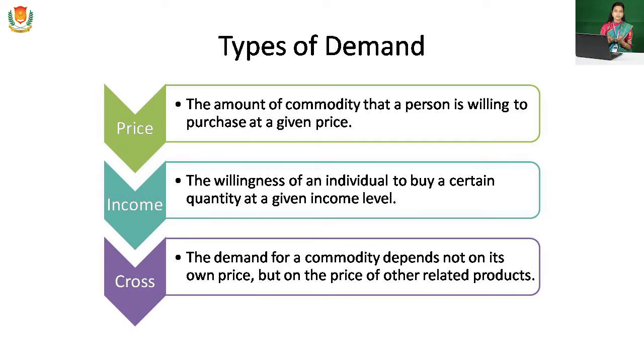We always use both products together. So if the price of petrol rises, what is the impact on the sales of bikes?